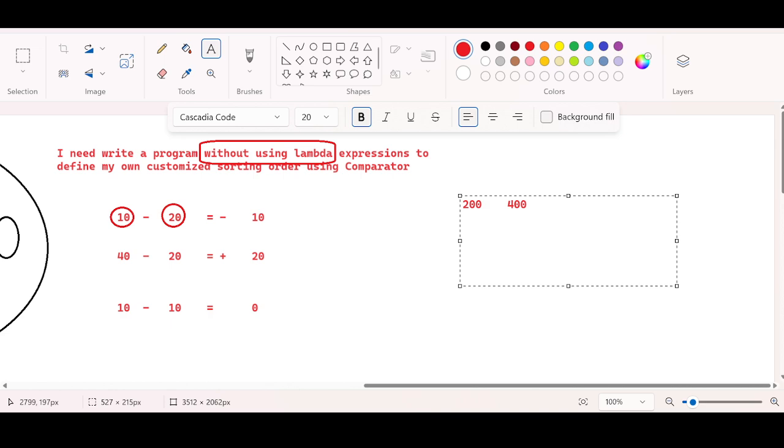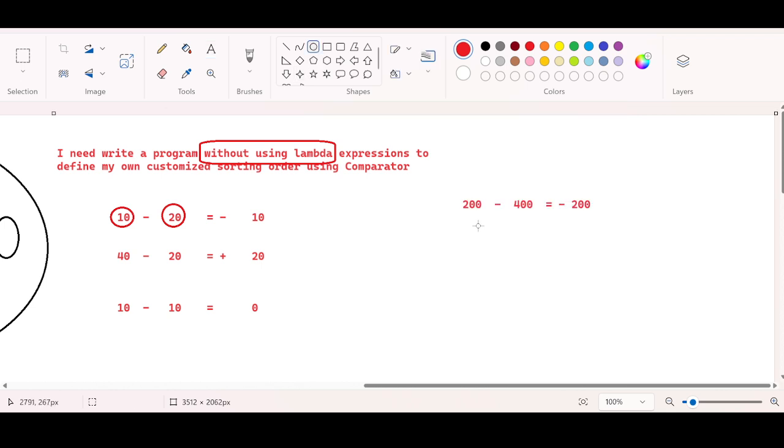How does Java know? Java will use the minus operator. If I do subtraction, definitely it is going to be minus 200. With the sign, if it comes as minus after the calculation, then it can conclude about the second number. For Java, it is always about the first number and the second number, isn't it?